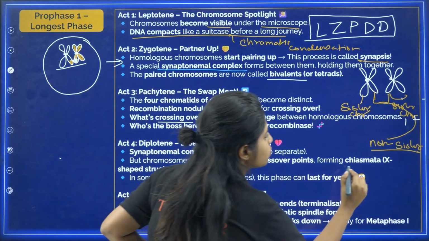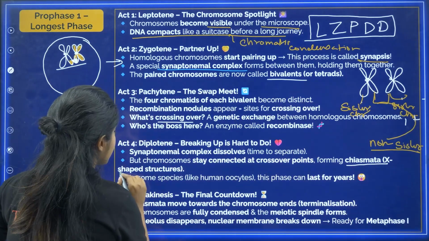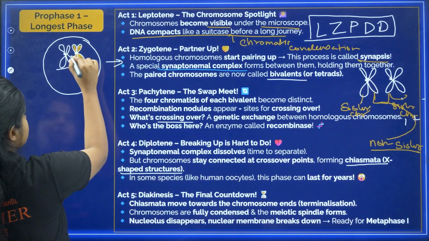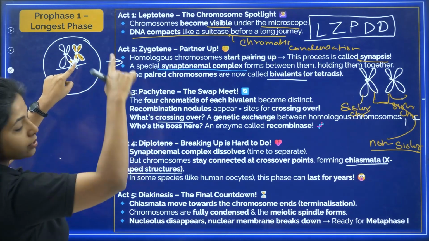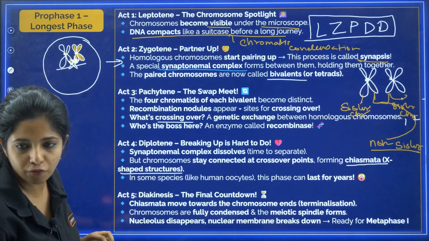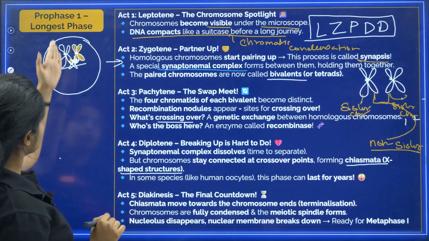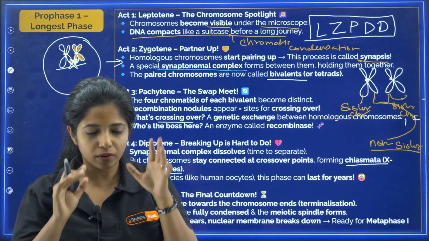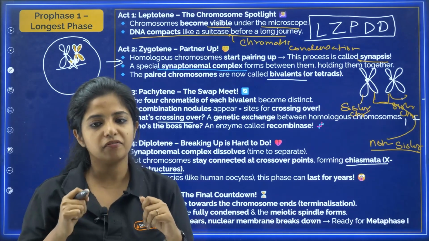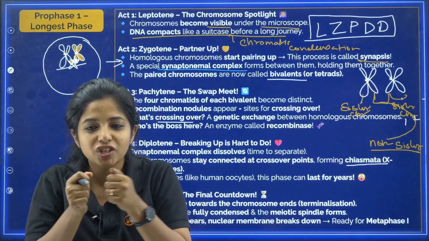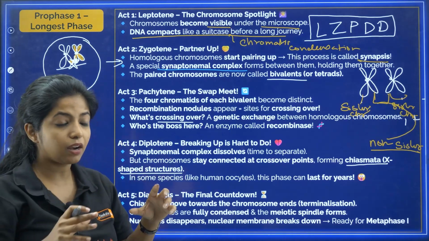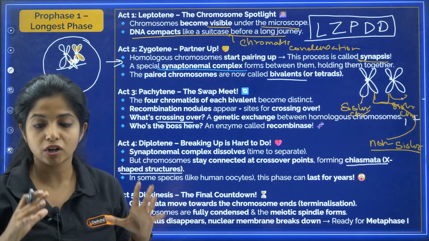And this forms what? Chiasmata, the X-shaped structure. So when they exchange certain things, my dear children, there will be an X-shaped structure that is being formed over here. So the synaptonemal complex dissociates, but what happens? Even at a breakup, sometimes we'll patch up. At that point of time, the chiasmata is still holding them together. The crossover points form chiasmata, which are X-shaped structures, which are still there.